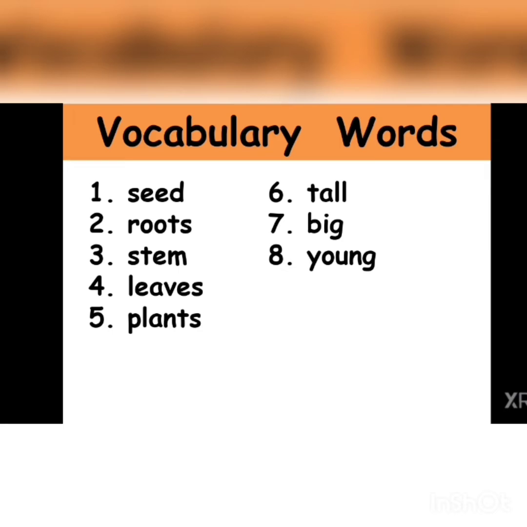Here are some vocabulary words for you. You have to read these words with me with the phonics. So look at the first word. First word is seed. Word number 2 is root, fruits. Word number 3 is stem. Word number 4 is